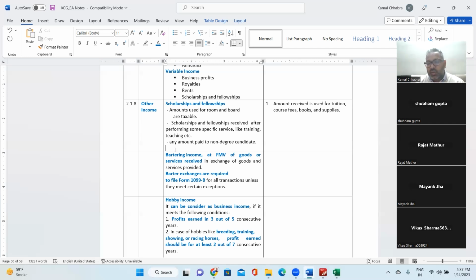So generally, scholarship and fellowship is considered taxable income. But if it is for tuition fees, course fees, books and supplies, then that amount can be excluded from the taxable income. But that should be for the degree program, not for the non-degree candidate. Simple?